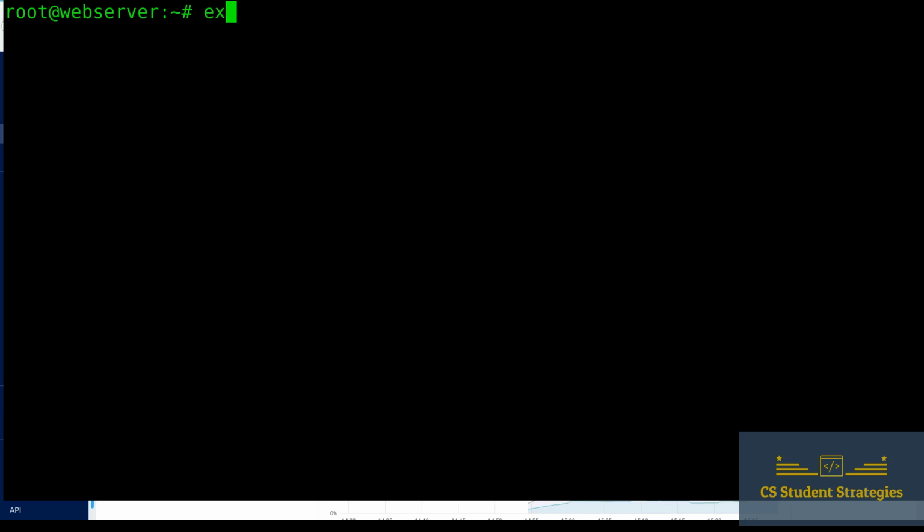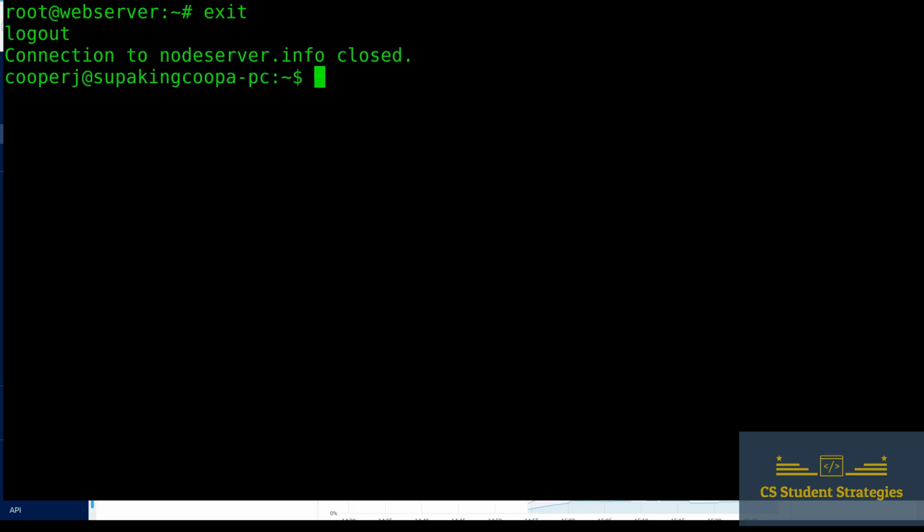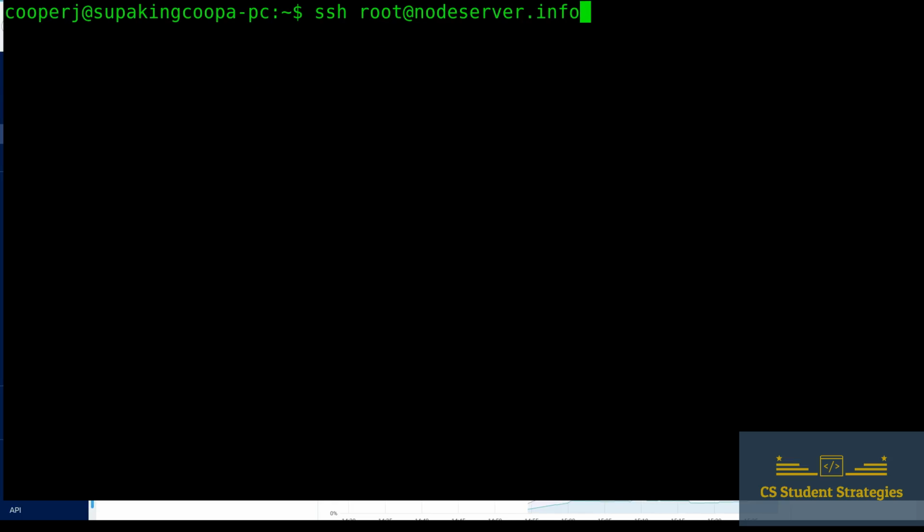All right, so I'm going to exit now since we have everything set up. Now I'm going to try to run the same command that we just ran before: SSH root at nodeserver.info. Last time we ran this, we were able to input our password and we got in just fine. This time it really should just hang up. It shouldn't even do anything because port 22 is blocked. There should not be any way that we can get in on port 22, regardless of the user. All right, so I hit enter, and as you can see, our cursor is just sitting here. We're blocked out because port 22 is blocked by our firewall, so it just doesn't even respond.